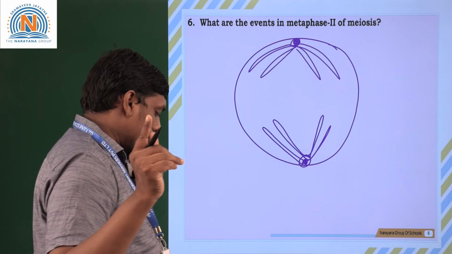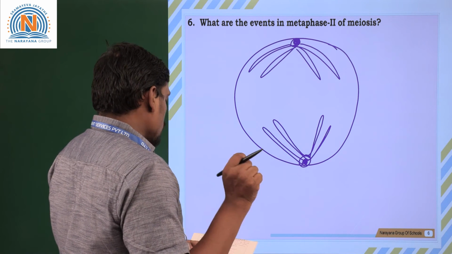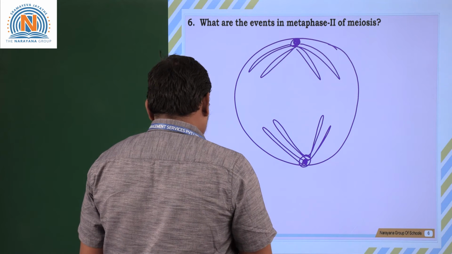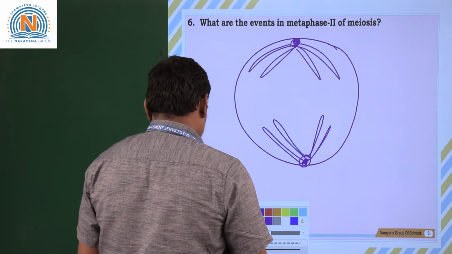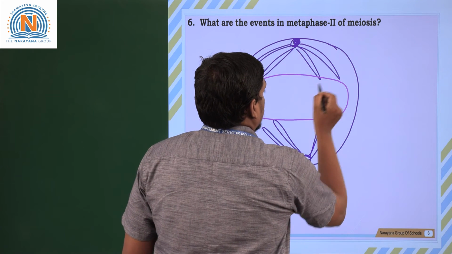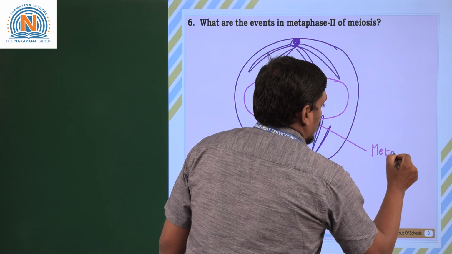One more important character is that in metaphase 2, chromosomes are arranged at the metaphase plate. Where exactly can you see the metaphase plate? At the center of the cell there is a plate-like structure, which is called the metaphase plate.